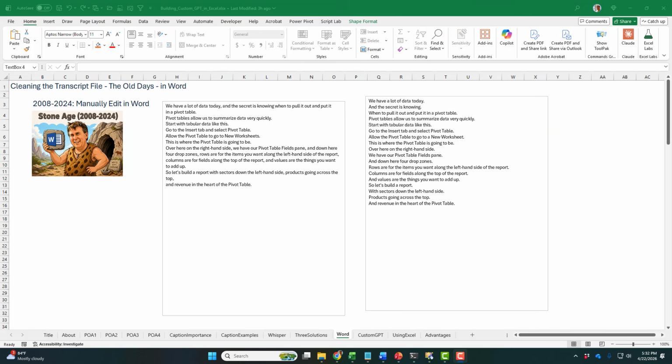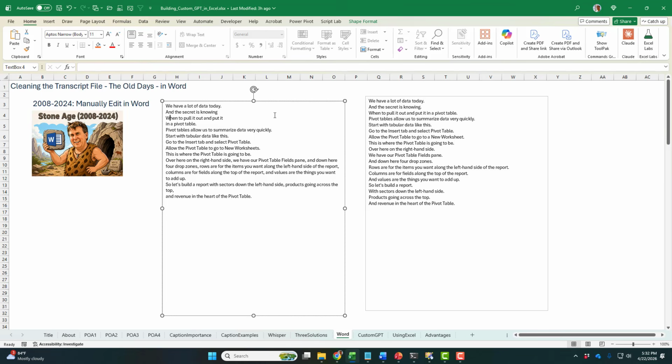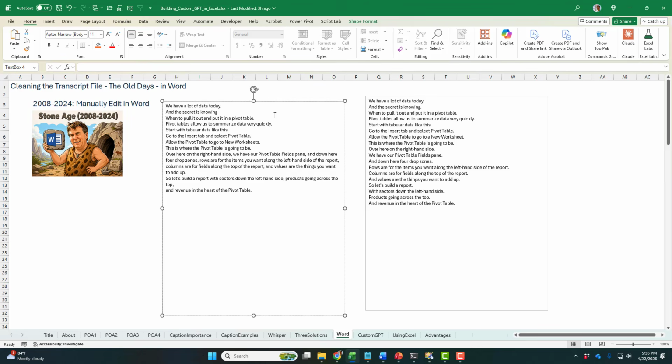So we're not going to spend a lot of time on the Stone Age, but here's just what used to happen, right? So the Whisper transcript will look something like this. We have a lot of data today, period, press a return, and then change that to capital A for and. Basically I'm trying to get one full caption on a single line with a period at the end.